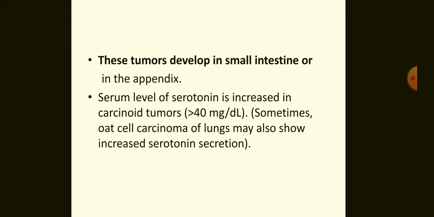The tumors develop in the small intestine or in the appendix. Serum levels of serotonin are increased in carcinoid tumors, that is more than 40 milligram per deciliter. Sometimes oat cell carcinoma of lung may also show increased serotonin secretions.